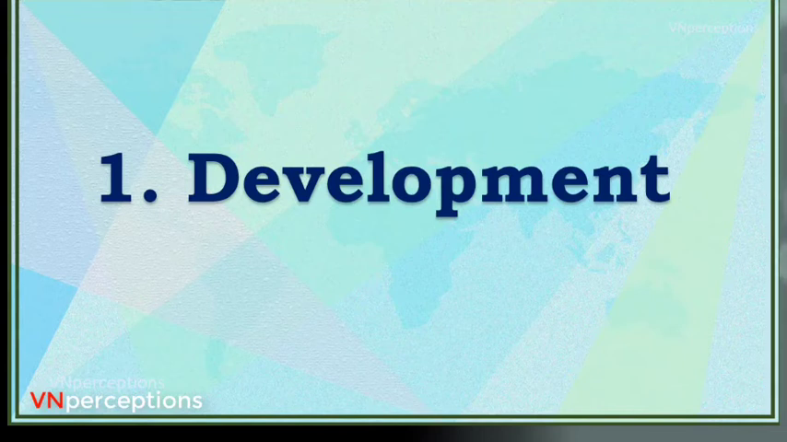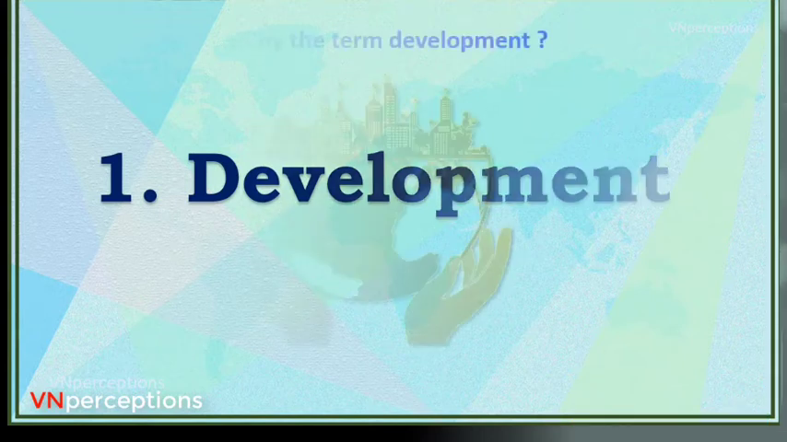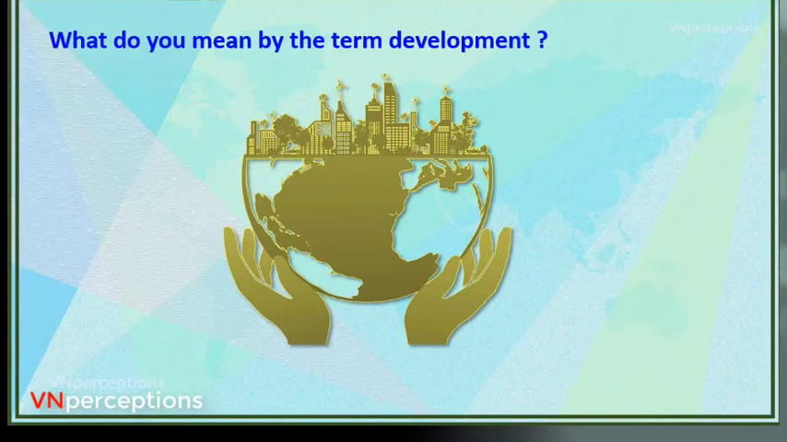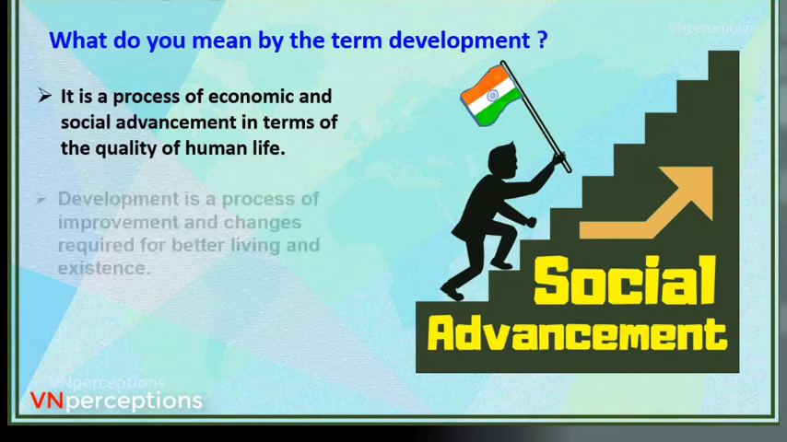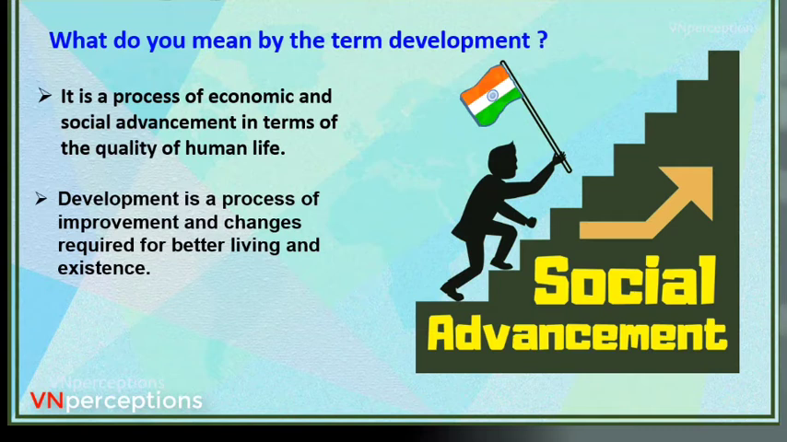Let us learn the chapter development. Now what do you mean by the term development? Well, it is a process of economic and social advancement in terms of quality of human life. Next, development is also a process of improvement and changes that are required for better living and existence.